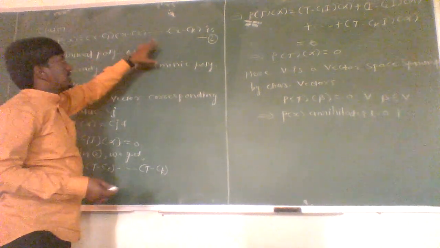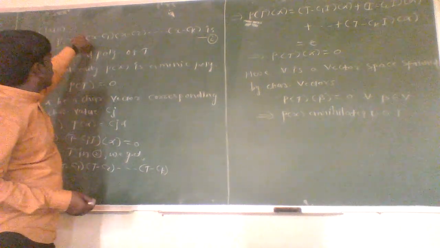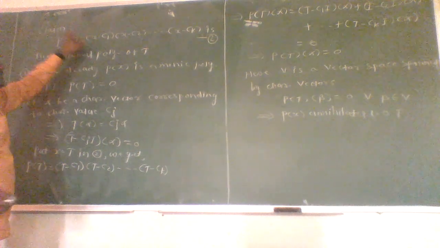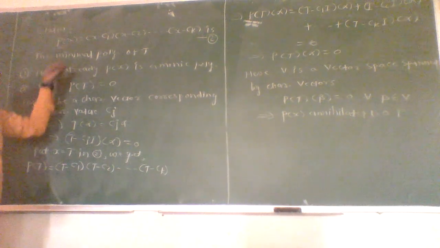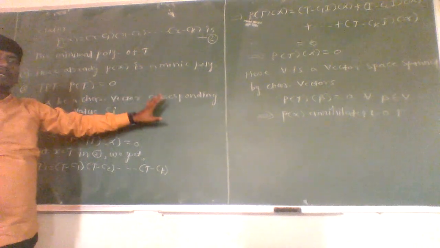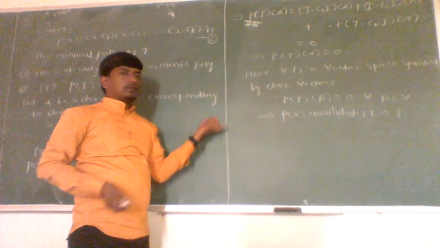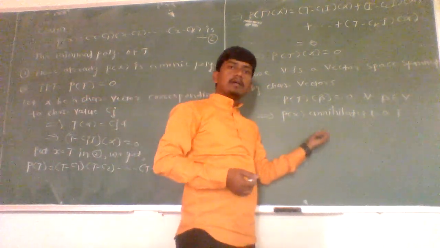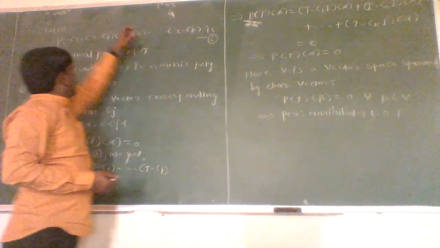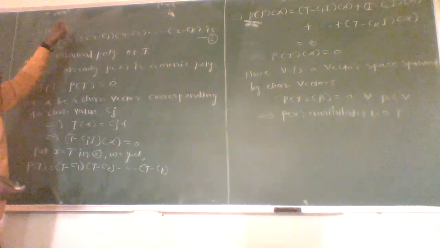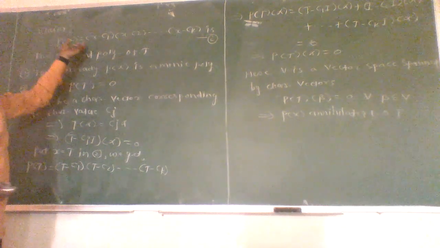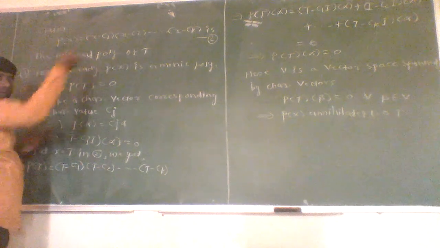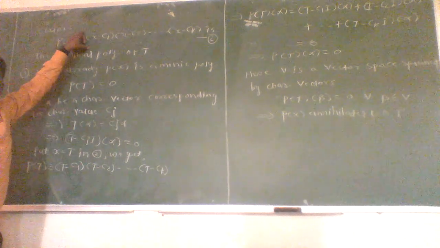As here P of x contains every root of the characteristic polynomial, we conclude that there is no polynomial other than this P of x which has degree less than P of x and which annihilates the linear operator T. Since for a minimal polynomial there is one basic condition, that every root of the characteristic polynomial is also a root of the minimal polynomial, there is no possibility of any other polynomial with degree less than this P of x.